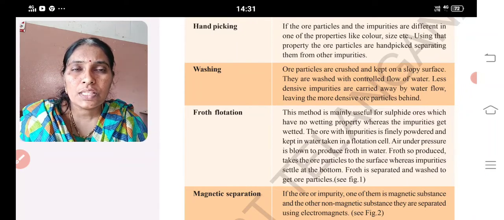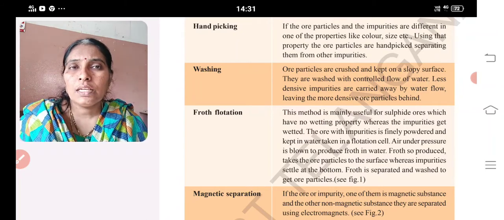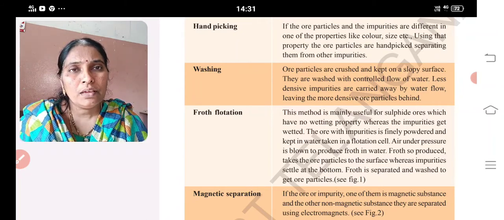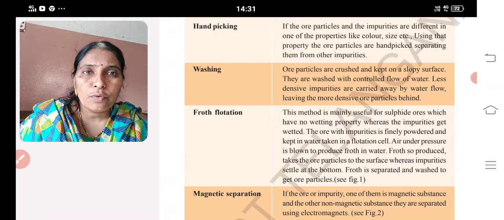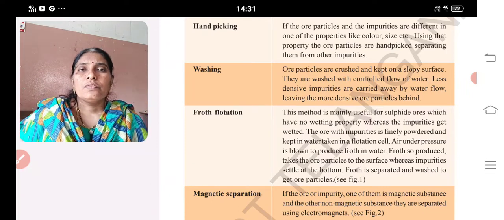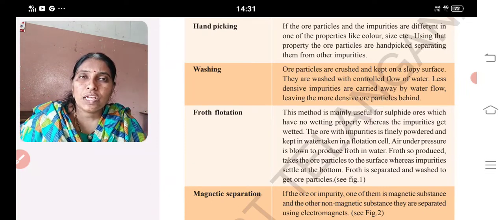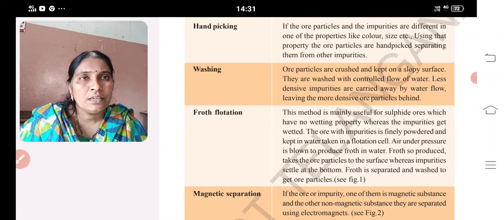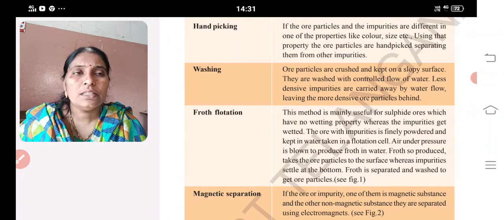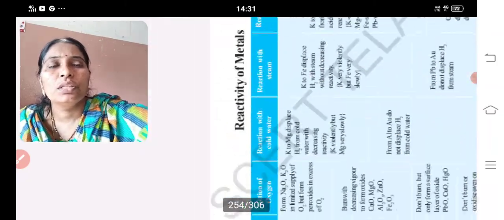But what is the condition in this? The ore or the impurity, one of them should be a magnetic substance. Then only the magnetic separation technique is used. What are these 4? These are the 4 physical methods where we can concentrate or dressing can be done: hand picking, washing, froth flotation, magnetic separation. Okay, that is your third answer.